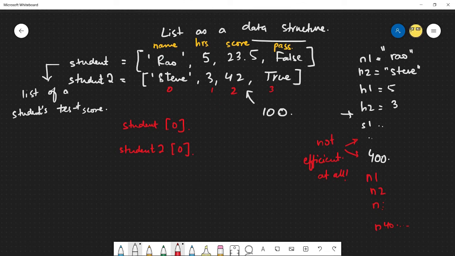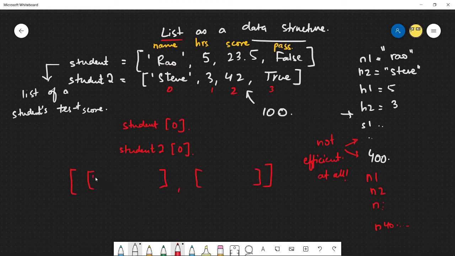So let's start thinking about using lists as being pieces to store more information, not just one value or one data type. Because now remember, lists are super cool in that I can make a list of a list.